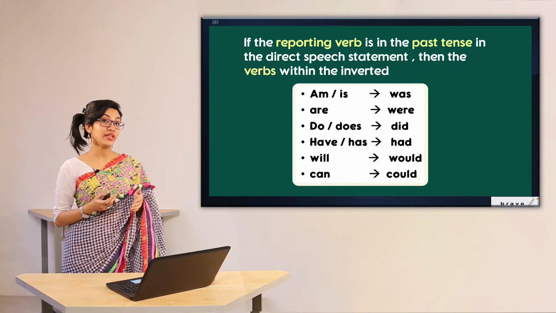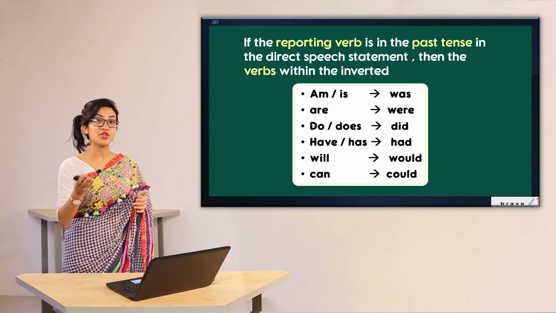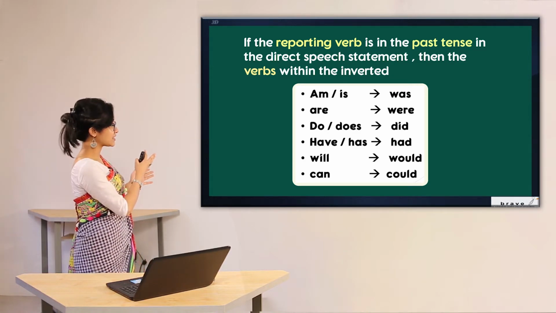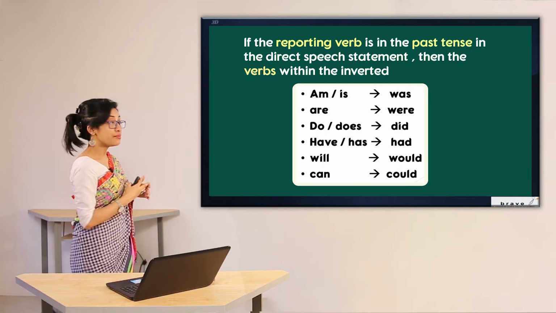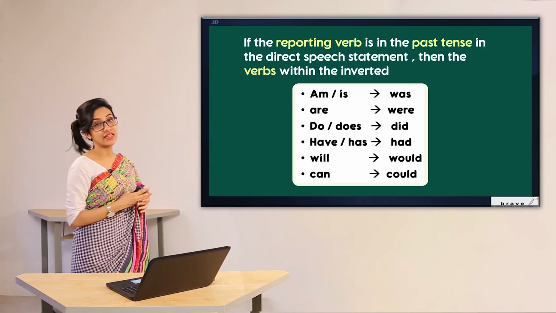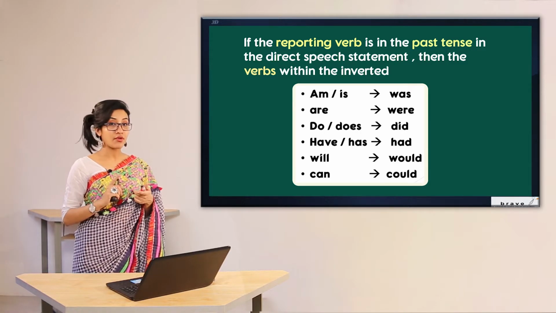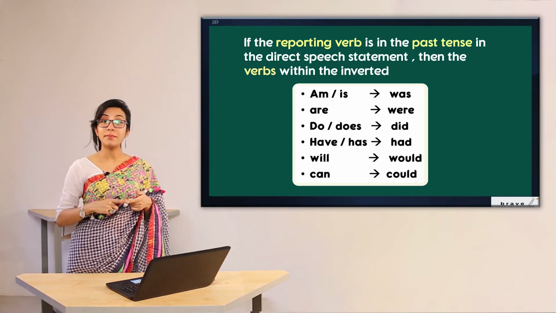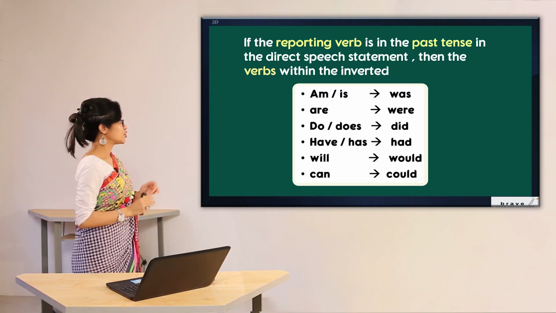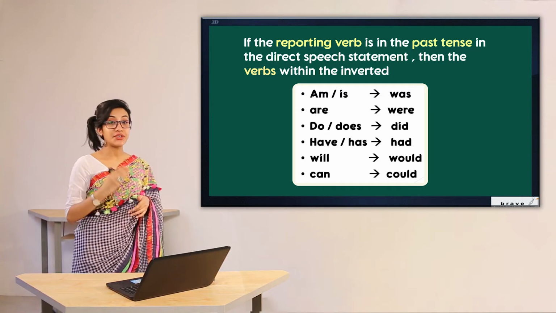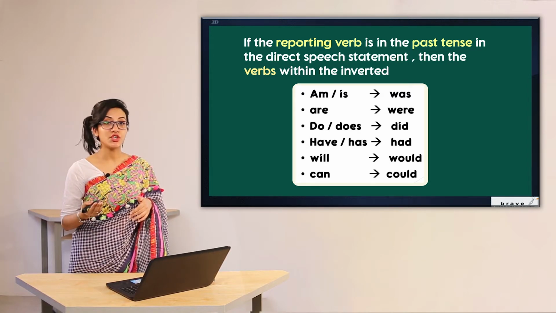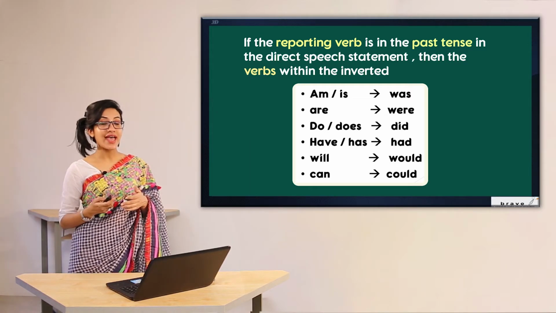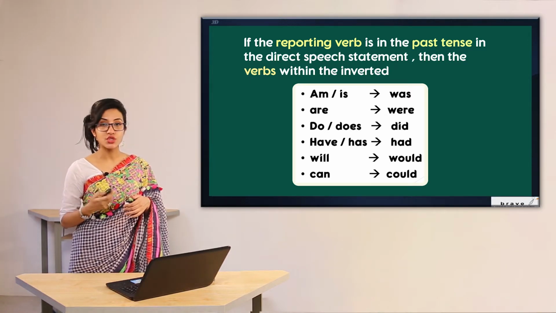And in case of will, that means in future tense, it will be changed into would. Now, many of you may make mistakes in this case. I have seen many students writing should in this case. You have to remember that will and should are completely different. So, if you have will in direct speech, it will be changed into would. And in case of can, we may change it into could.